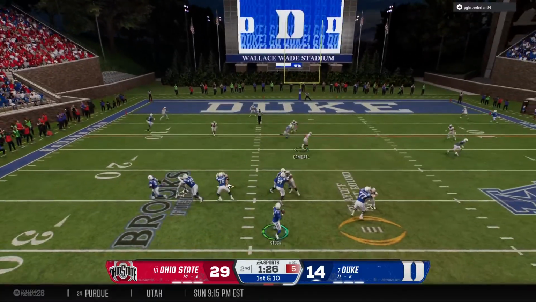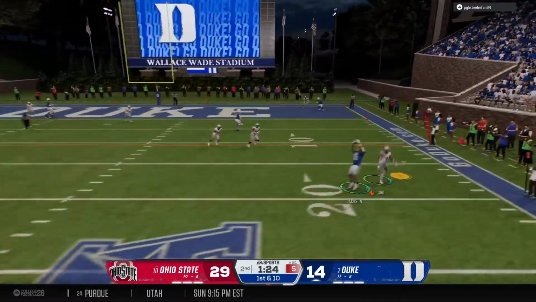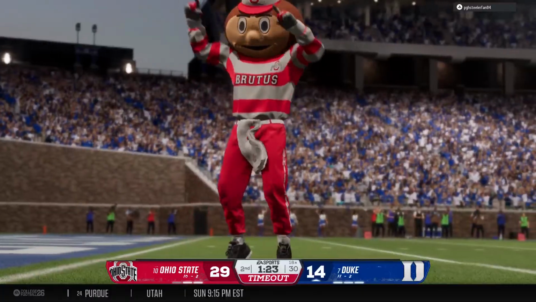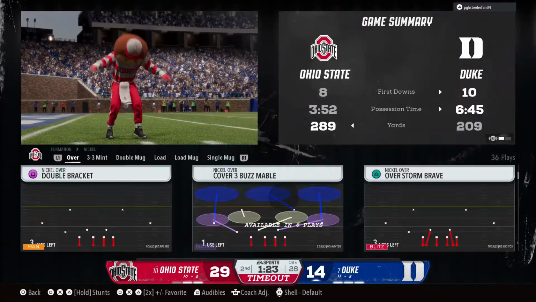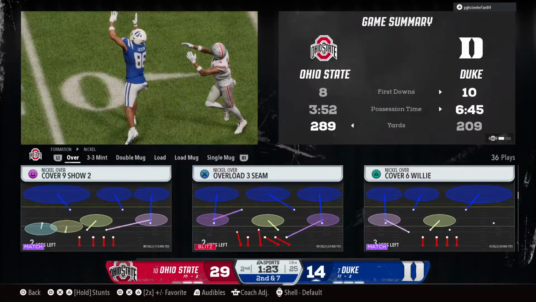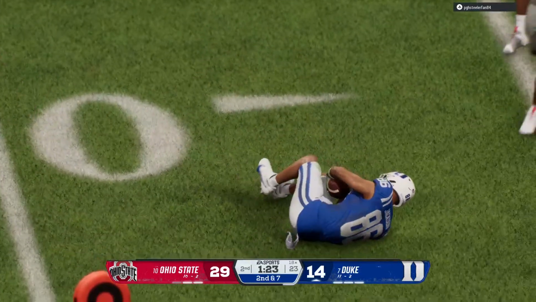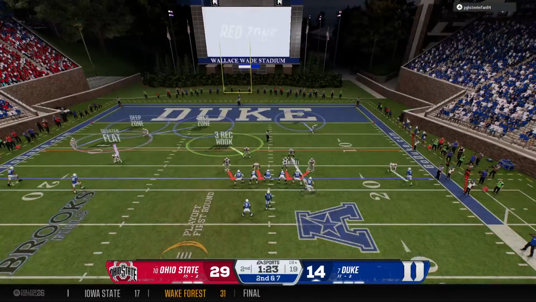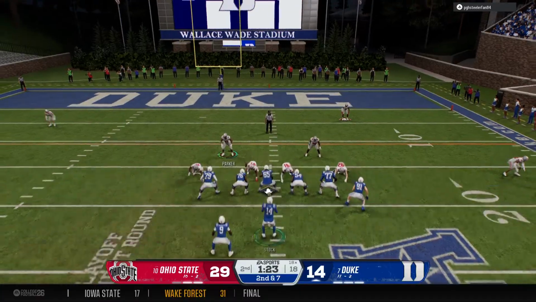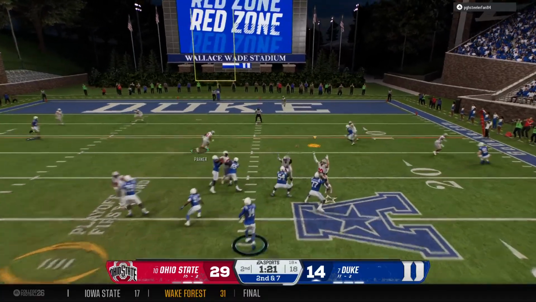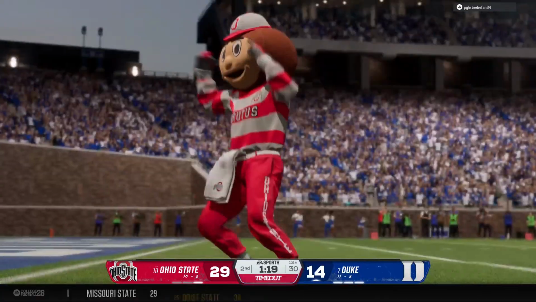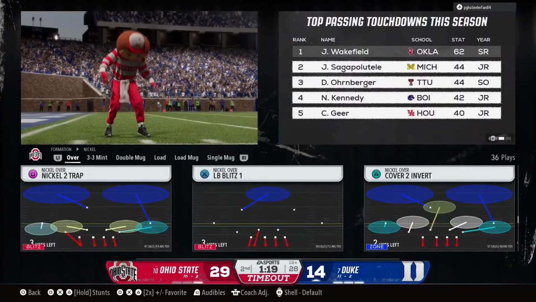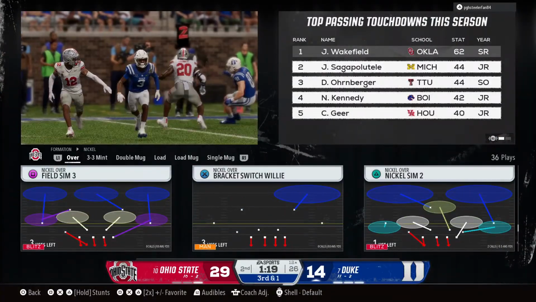Off the play fake, looking to throw on first down. Quarterback delivers, complete to the right side. And now a timeout quickly called by the defense as they try to get everybody on the same page here. The Blue Devils are in the red zone. Quarterback looking to pass here on second down. Snags the quick throw. The defense will spend their second timeout here to make some adjustments.